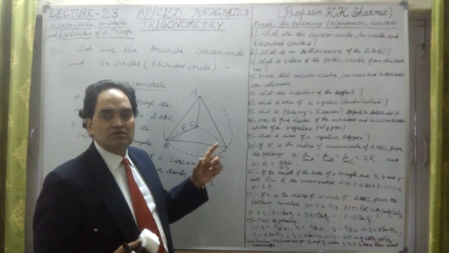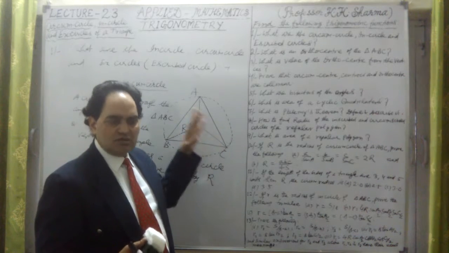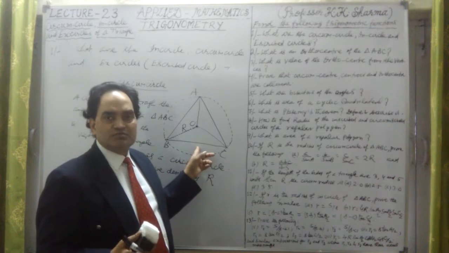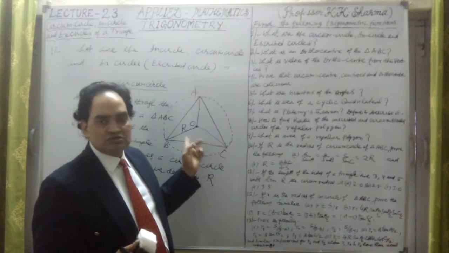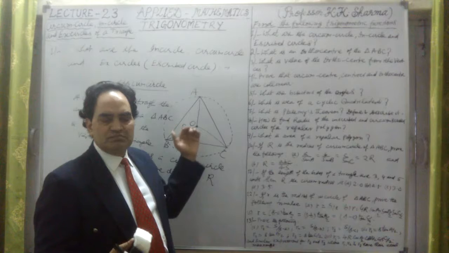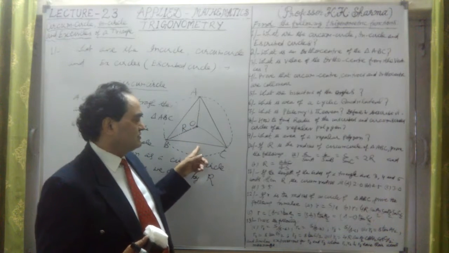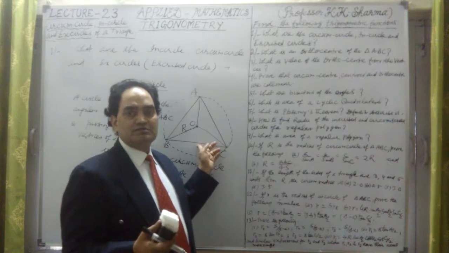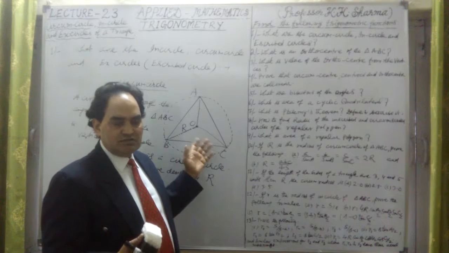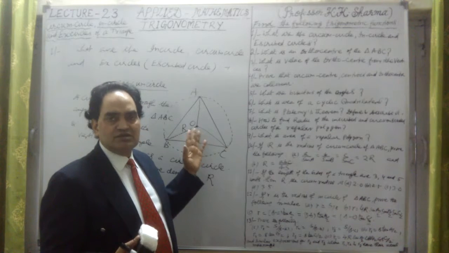These three together are taken in one figure, or one triangle, or one polygon. Not a triangle, not a quadrilateral, not a pentagon, not a hexagon, but it may have n sides. Pentagon is having 5 sides, hexagon is having 6 sides, septagon is having 7 sides, etc.